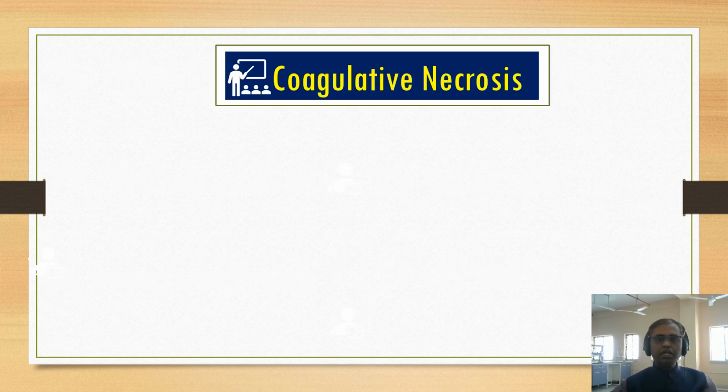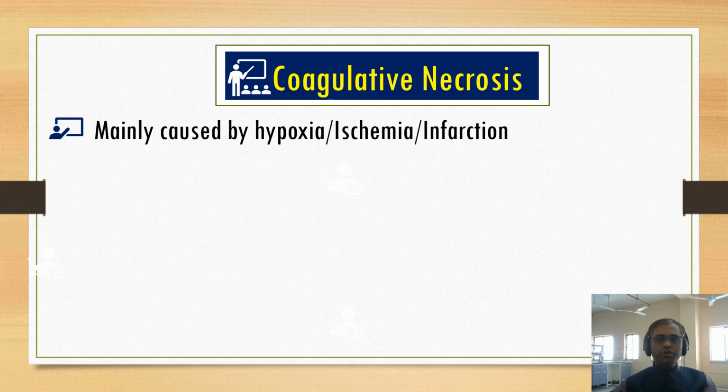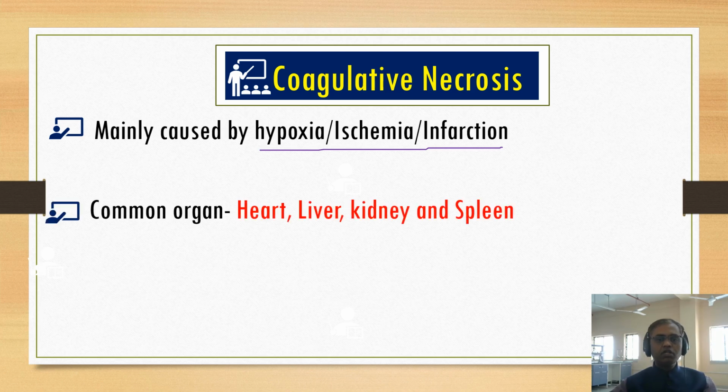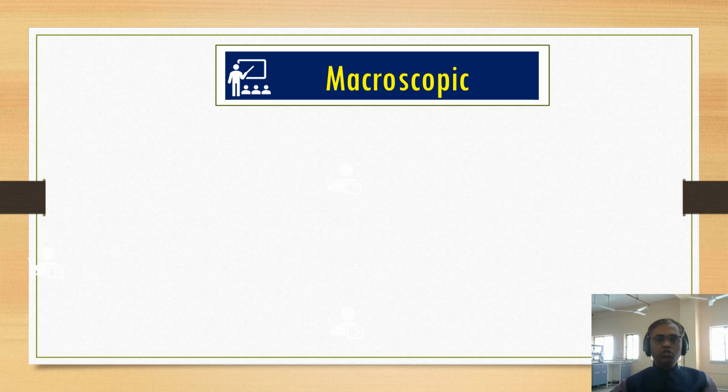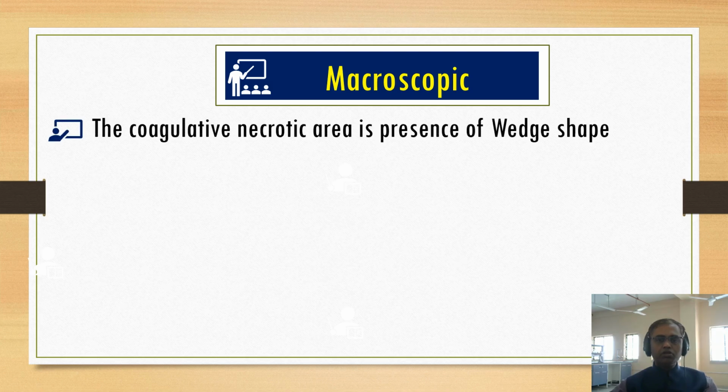Now we'll study coagulative necrosis. Coagulative necrosis is mainly caused by hypoxia, ischemia or infarction, so the main cause is hypoxia. All solid organs produce coagulative necrosis except the brain. This is very important to remember. Some common organs are the heart, liver, kidney, and spleen. The pathology of coagulative necrosis is mainly due to denaturation of protein and enzymatic digestion of the damaged cells.